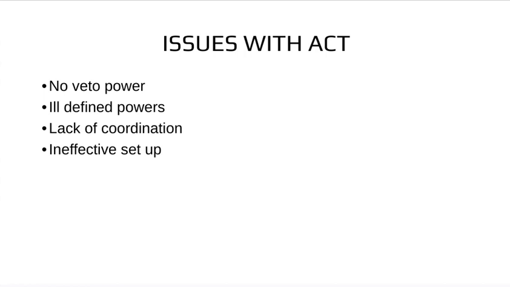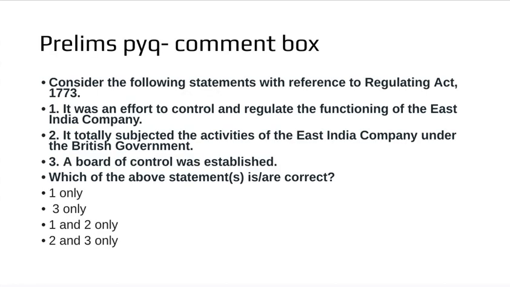The Act was also unable to stop corruption among company officials. So this was the setback of the act due to which another act was passed. It is very important for you all to remember that each act has its own setback, and due to the setbacks of each act, the next act was proposed. So I have holistically covered all the dimensions of the Regulating Act.